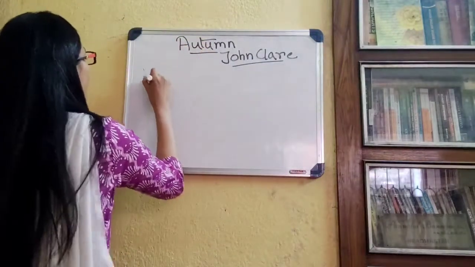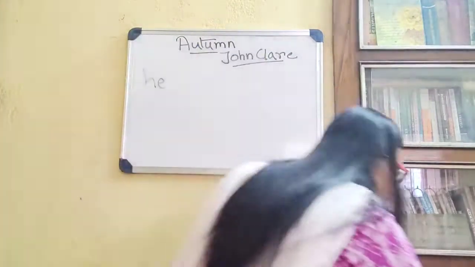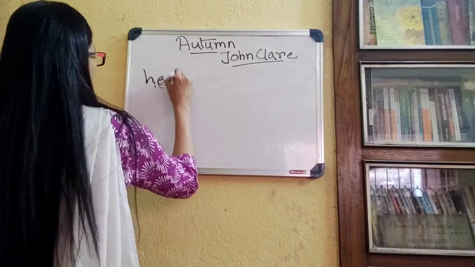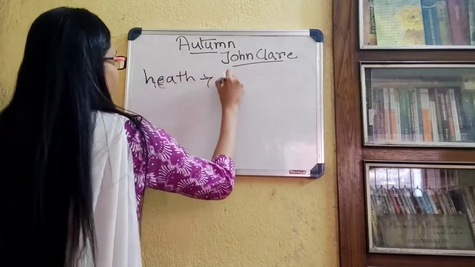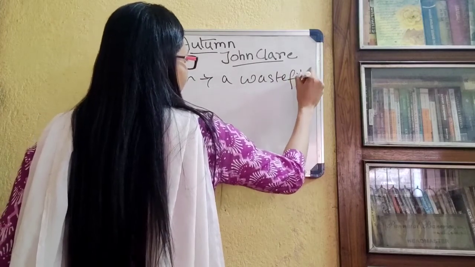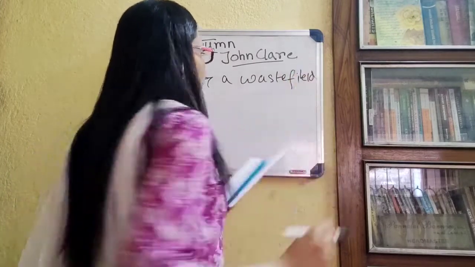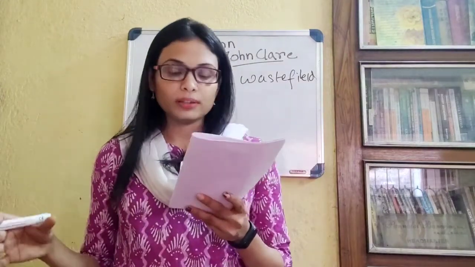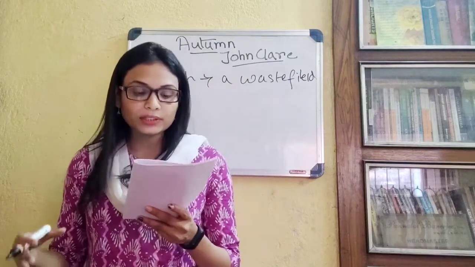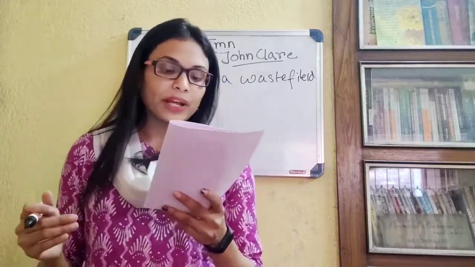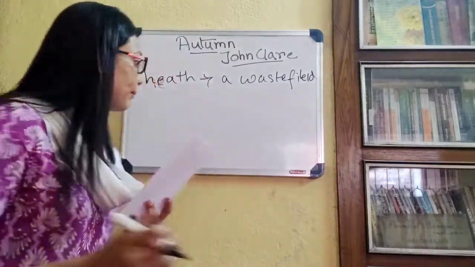Let me write down the meaning of heath for you. Heath means a waste field. So on that waste field, which is called a heath, the windmill is moving. Whenever the wind is blowing, the sails of the mill are moving. And the feather from the raven's breast falls on the stubborn leaf.